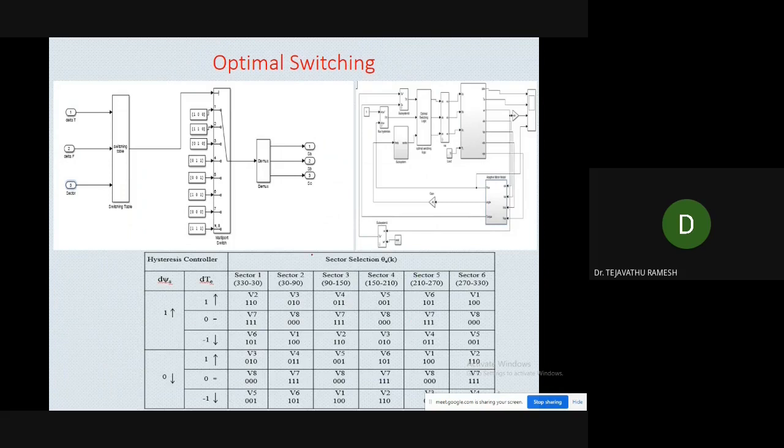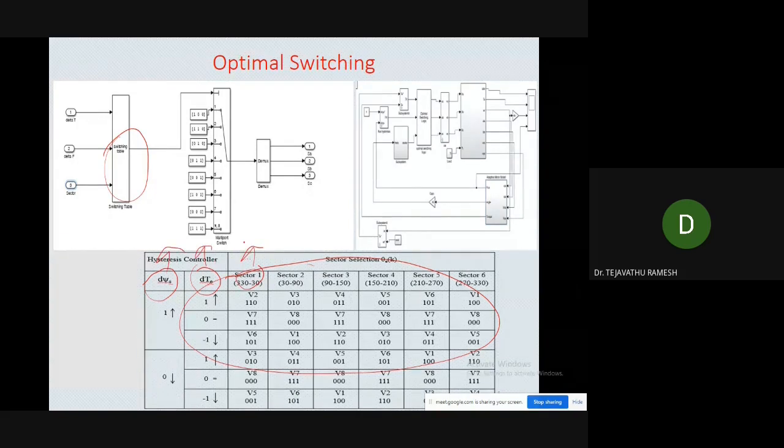And this is how we have created the optimal voltage vector selection. By using the lookup table, we created this logic, and from this logic, depending upon the output of the flux hysteresis controller, the output of the torque hysteresis controller, and the angle calculation, we get three outputs.